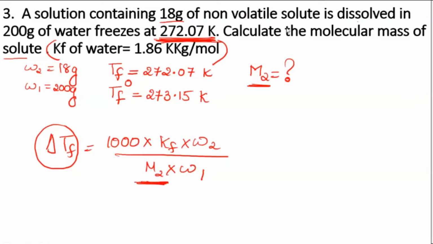You may get different answer because if you are taking 273.15, it will give you one answer. If you are taking only 273, that will give you another answer. But both will be considered correct because, as I said, we can assume approximately 273 also.